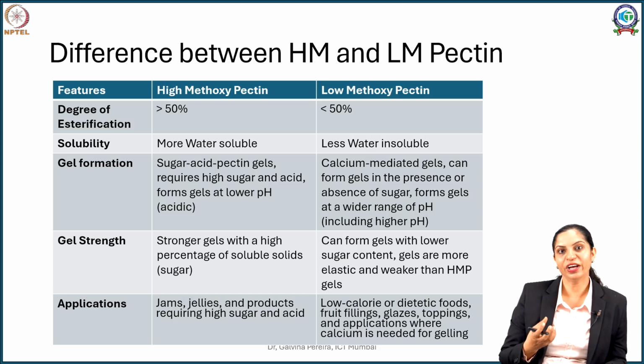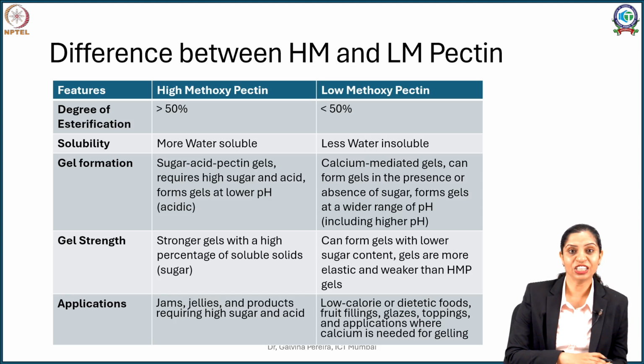Only when these two are given do they form gels, otherwise they will not gel properly. Whereas when you are dealing with low methoxy pectin, you will require metal ions such as calcium, and maintaining acidic pH is not necessary. So here the gelation can happen over a wide range of pH.